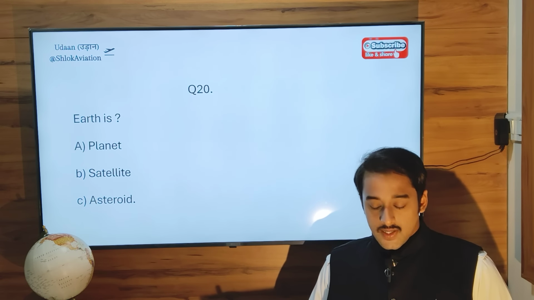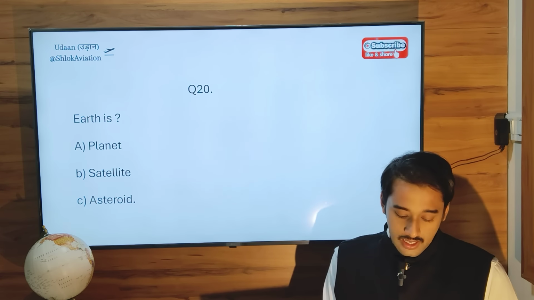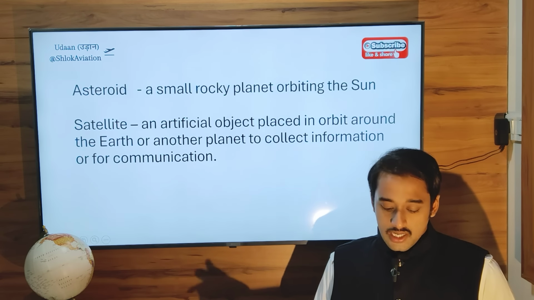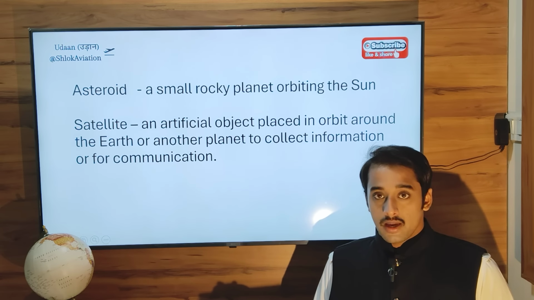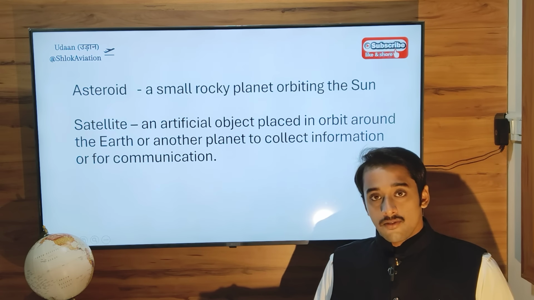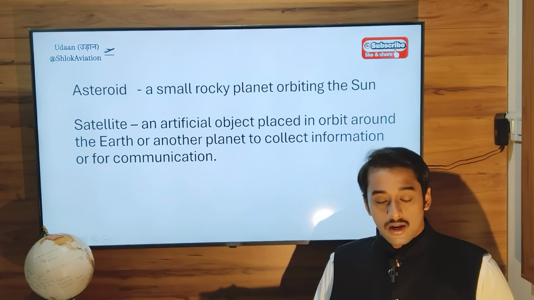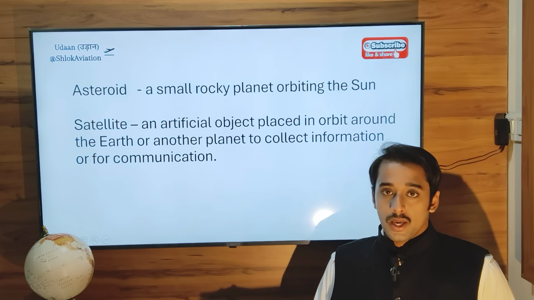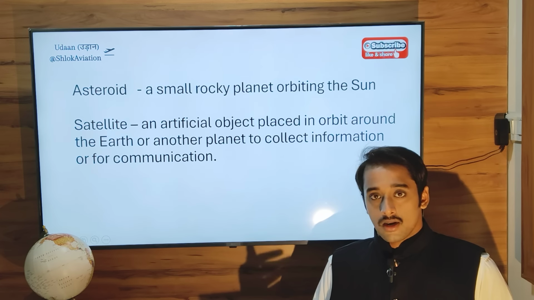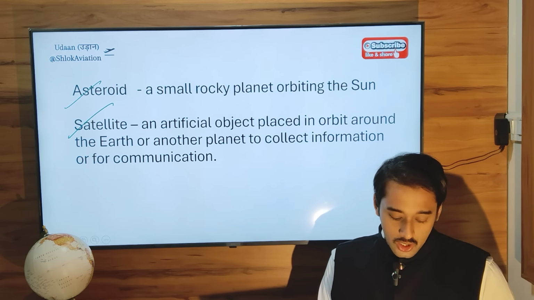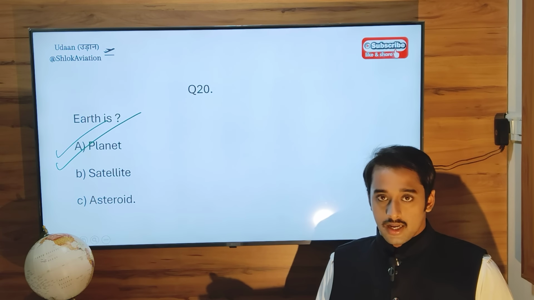Next question, last question for the day, question 20. Earth is a planet, a satellite, or an asteroid? So clearly, very simple. Earth is a planet. So what is an asteroid? A small rocky planet orbiting the sun. We are not that. A satellite is any artificial object placed in orbit around the Earth or another planet to collect information or for communication purposes. So we are neither that. So neither asteroid nor satellite. So the correct option will be Earth is a planet.